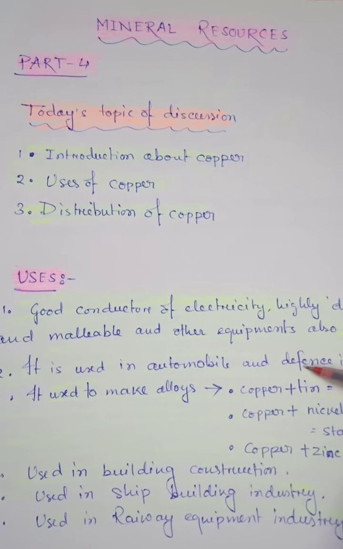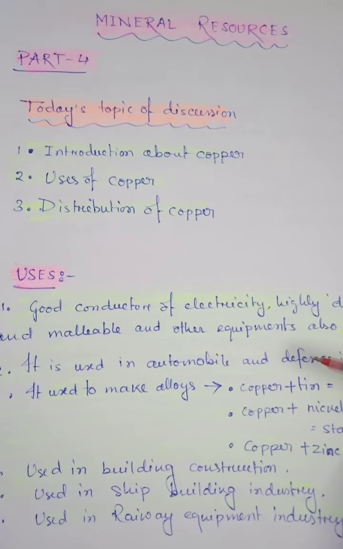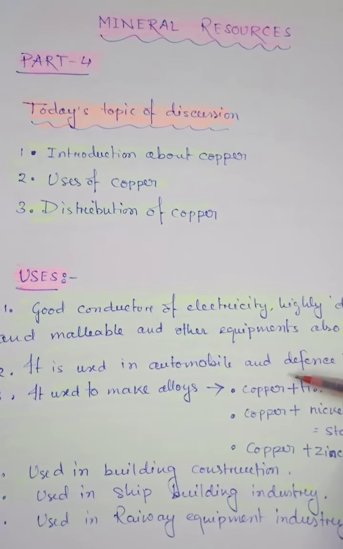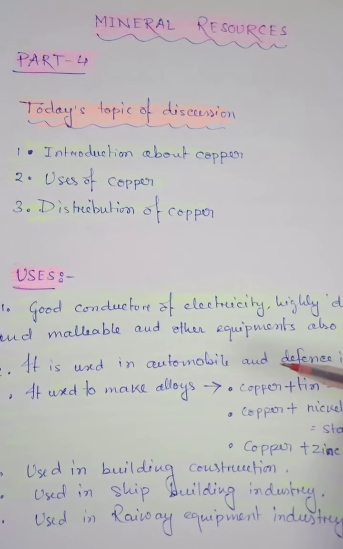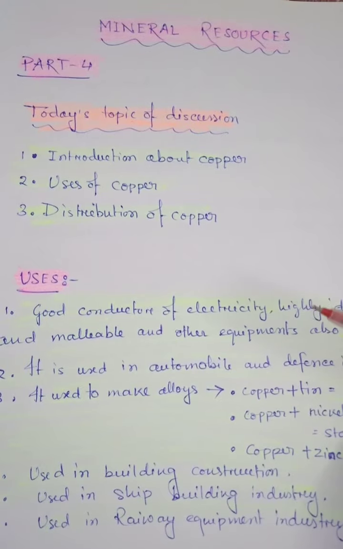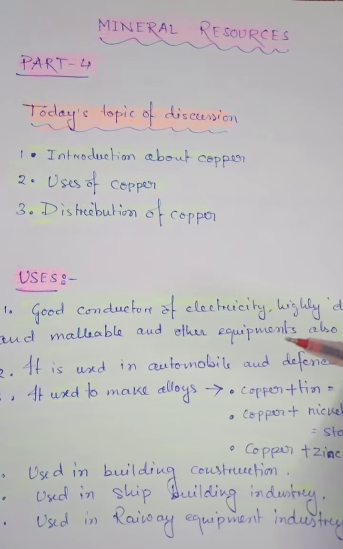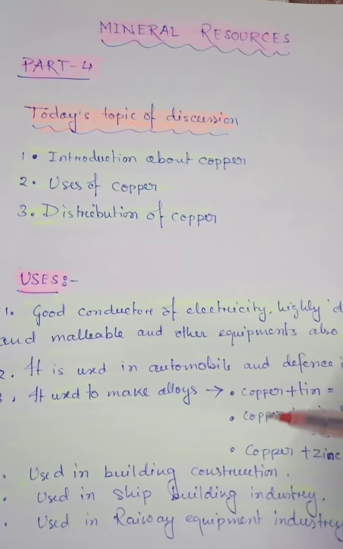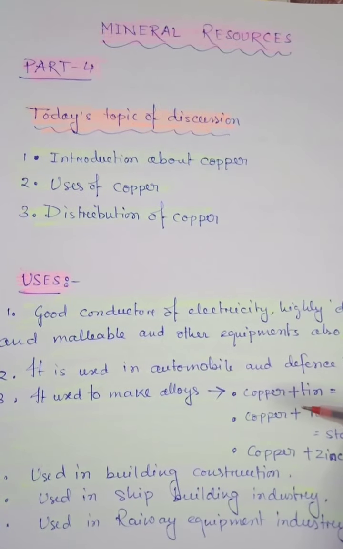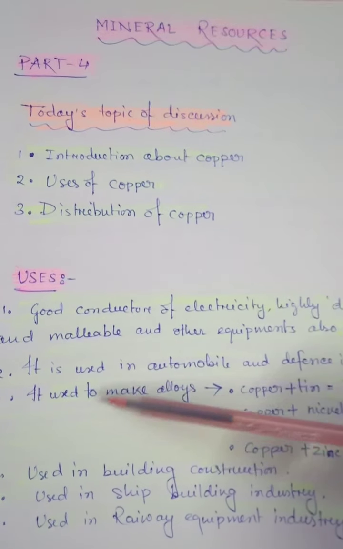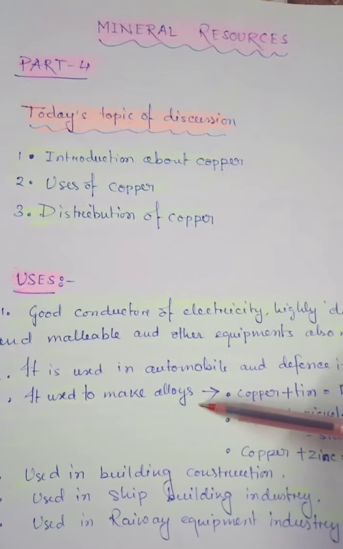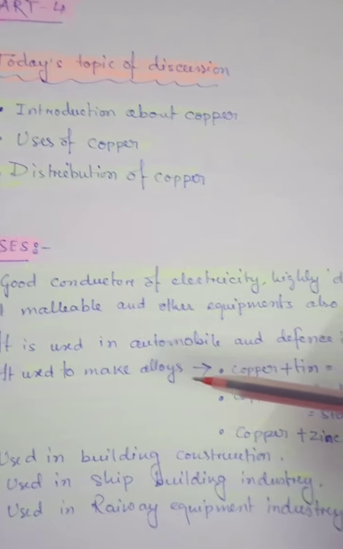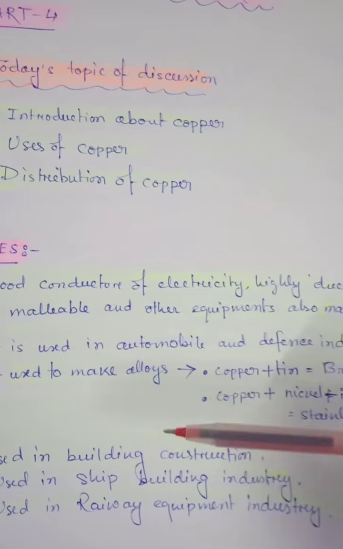In the defense industry it is used for making arms and ammunition, and sometimes we have seen it is also used for making utensils. Even in the early days of civilization, copper was used for making this kind of arms and ammunition, which we still use today. Obviously copper is very useful, that's why it is also used to make alloys by mixing with other metals.